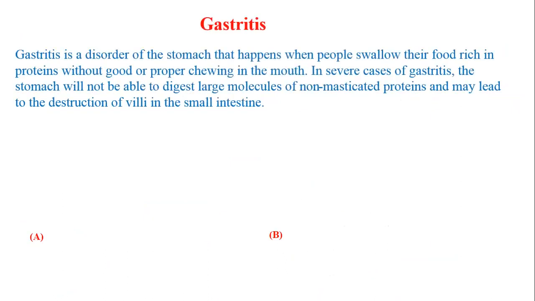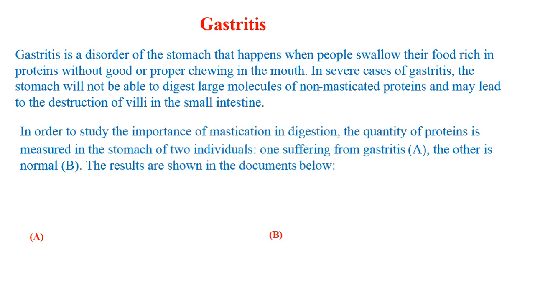Another question. Gastritis is a disorder of the stomach that happens when people swallow their food rich in protein without good or proper chewing in the mouth. In severe cases of gastritis, the stomach will not be able to digest large molecules of non-masticated proteins and may lead to the destruction of villi in the small intestine.